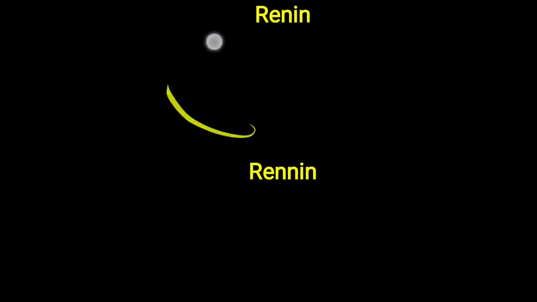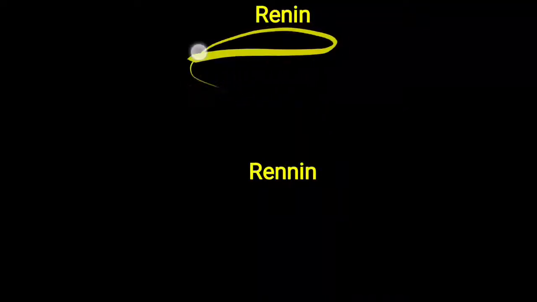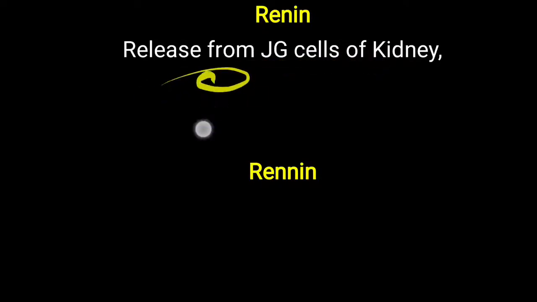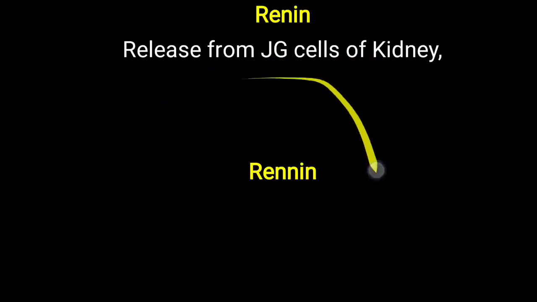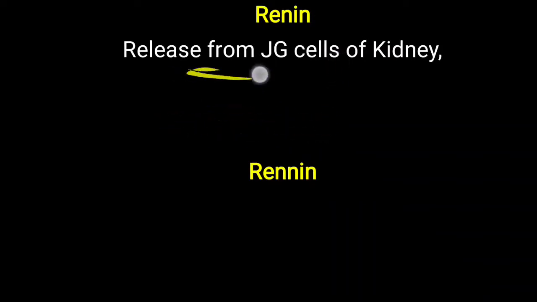So first of all, renin. So this renin is related with the renin angiotensin aldosterone system. So particularly to maintain high blood pressure as well as to maintain blood volume, this renin is playing important role. So this renin is released from the juxtaglomerular cells of kidney, particularly when blood volume is decreased or the blood pressure will be decreased or overall osmolality of the blood is increased. During that time, this renin will be released from the juxtaglomerular cells of the kidney.